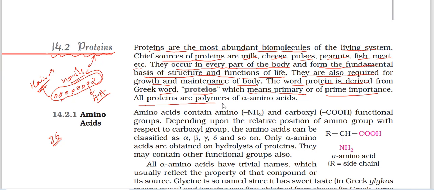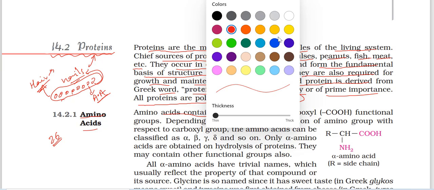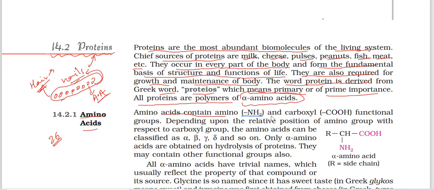All proteins are polymers of alpha amino acids. Okay, these are the alpha amino acids, say formation of them. Now first of all, what are the amino acids? Amino acids contain one amino group as well as one acid group, amino group and carboxylic group, functional groups. Depending upon the relative position of the amino group with respect to the carboxylic group, the amino acids can be classified as alpha, beta, gamma, delta, and so on.